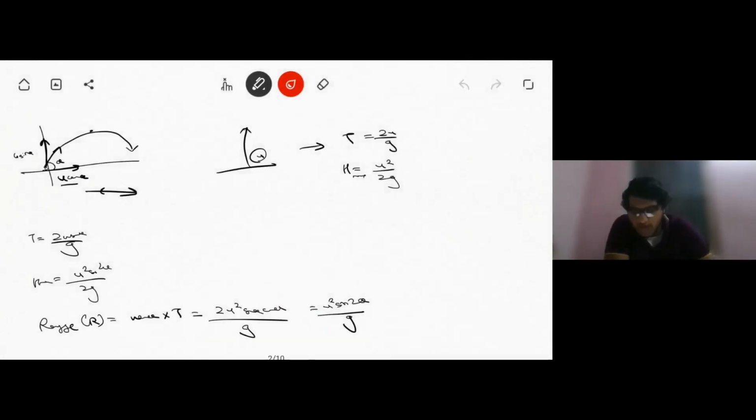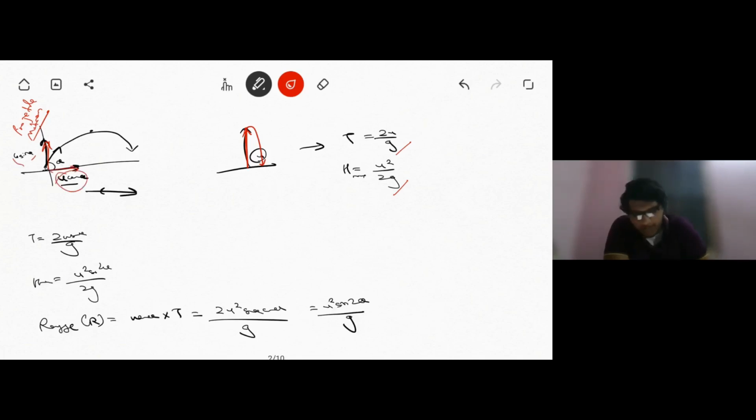Next, projectile motion. Suppose the body is moving in the upward direction, like a vertical projectile. In that case, the total time of flight is given by T equals twice u by g, and the maximum height achieved is u square by twice g. Projectile motion is basically a combination of two motions: one vertical motion where the velocity is u sin theta, and a horizontal motion where the velocity is u cos theta.